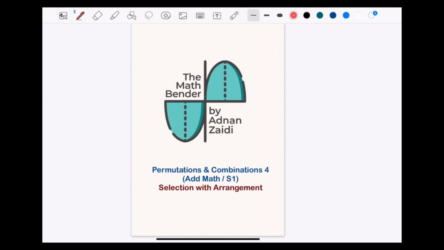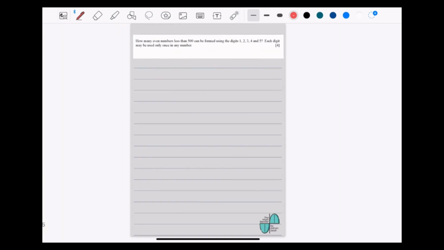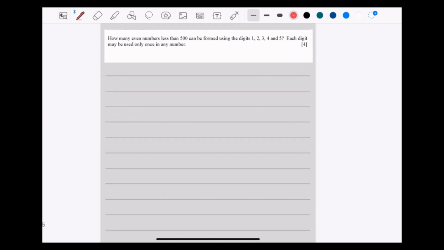So let's start. Selection as well as arrangement means that if, let's say, you are having an election for a head girl, a head boy, and some chairpersons, then selection on every position matters to every person that is being selected. In another example, you could look at the Olympics medal.